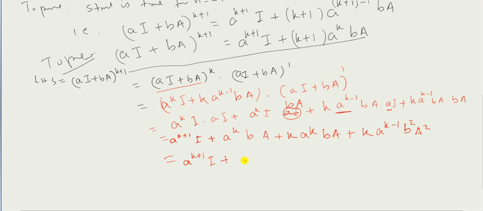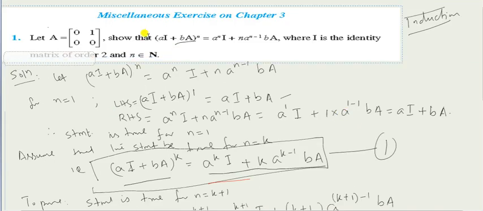If I take common from these two, this will be a to the power k into b into a, and from this I can take one common, and what will be left here is 1 plus k. Now the remaining term is k a to the power k minus 1 b square multiplied by a square. So this term is becoming extra for us. Now let us check what a square is. Look at the given matrix A.